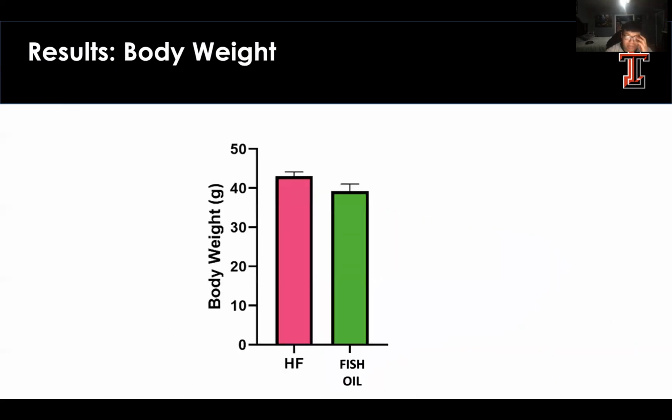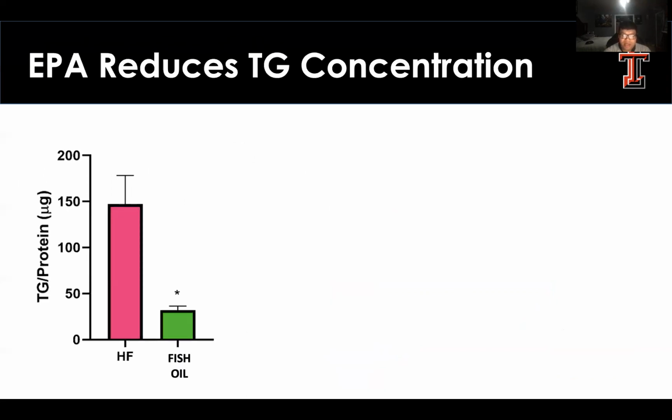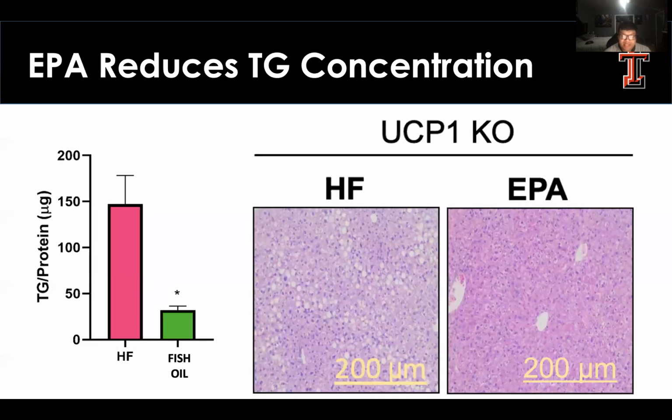When we take a look at how EPA affected body weight, we can see that there was only a minor difference between the body weight of the two groups. So at the end of the study, they were relatively close. But the truly significant difference was with the concentration of hepatic triglycerides between the two groups. EPA was able to significantly reduce the concentration of triglycerides in the EPA group independent of body weight.